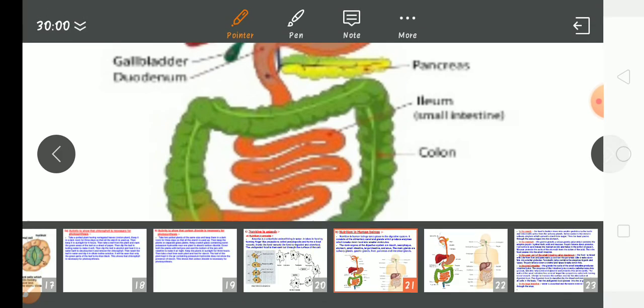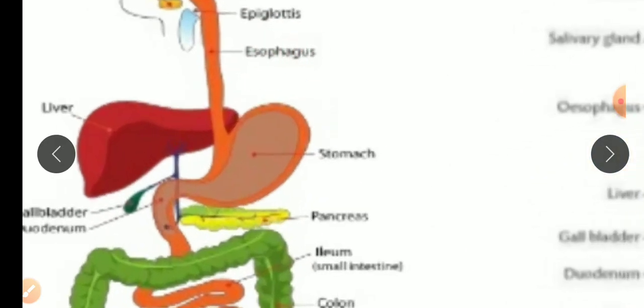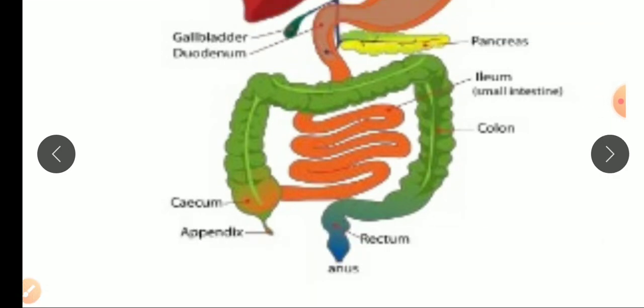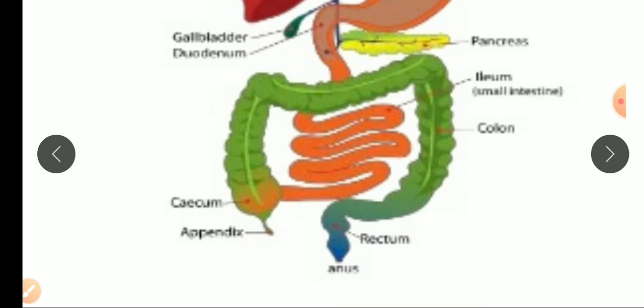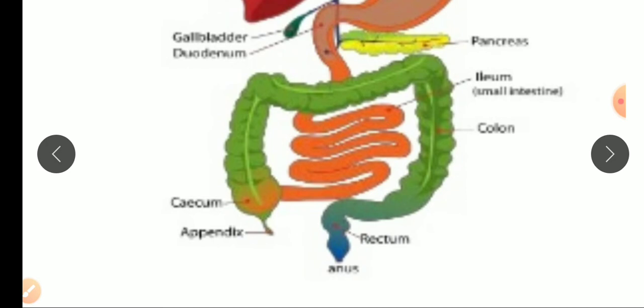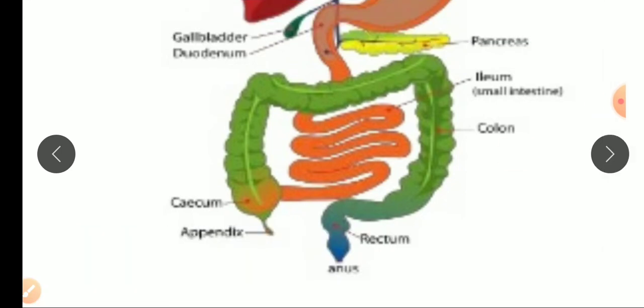Here is one important part, the appendix. What are we trying to know about the appendix? The appendix is a part of the large intestine which was active much earlier. It means in ancient times it was useful for the digestion of cellulose. It is very developed in ruminant animals, grass-eating animals, but it is not developed in our body. It is not in use right now, so it is called a vestigial organ.